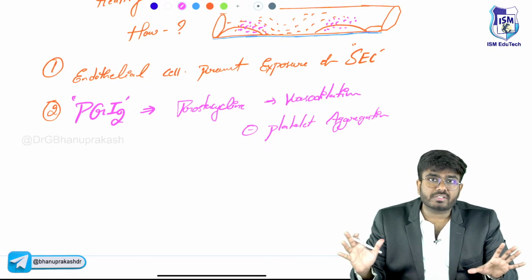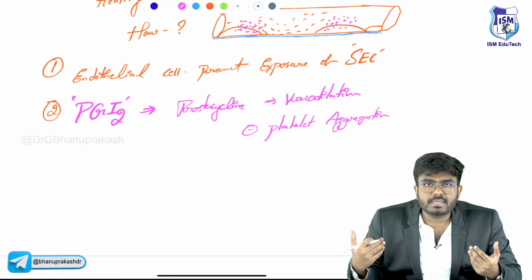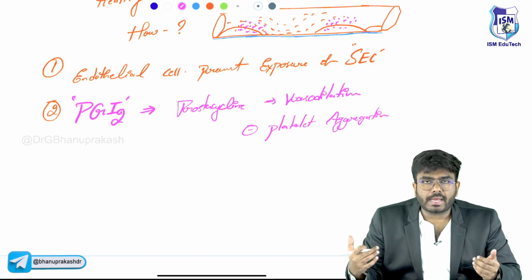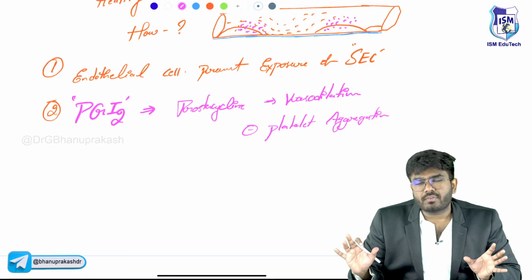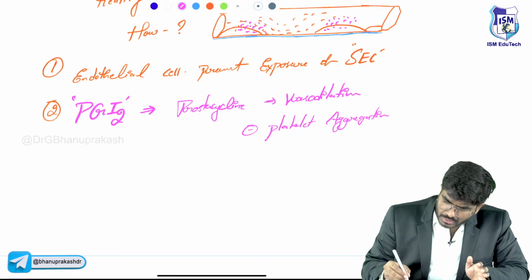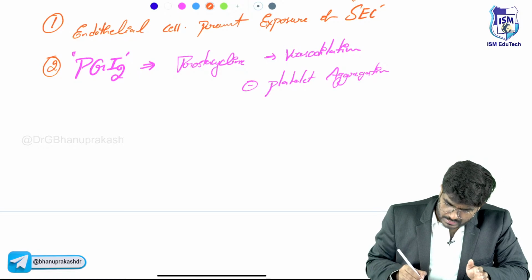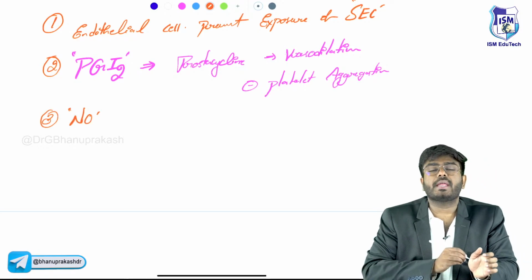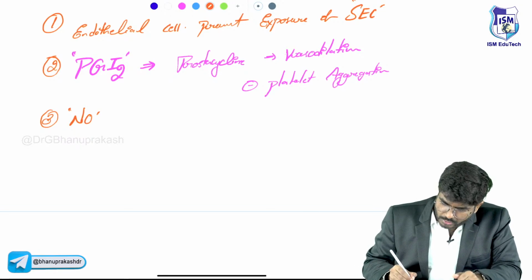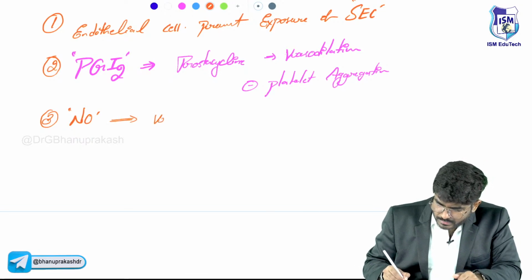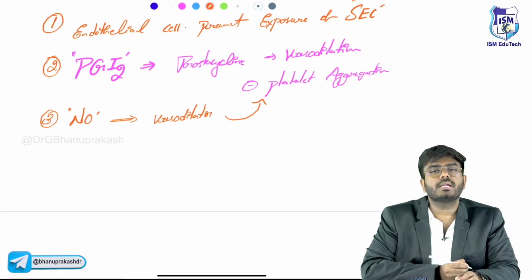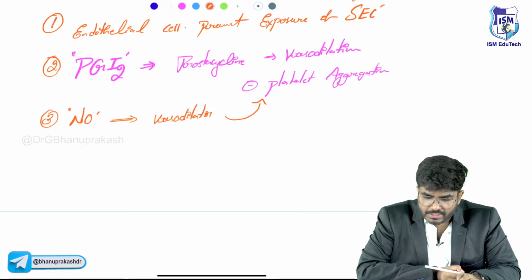So in a healthy blood vessel, the healthy endothelium is always producing prostacyclin, prostaglandin I2, which inhibits the unnecessary formation of clots. Not only that, these endothelial cells also produce nitric oxide, NO. Nitric oxide is also a vasodilator, and it also inhibits platelet aggregation.